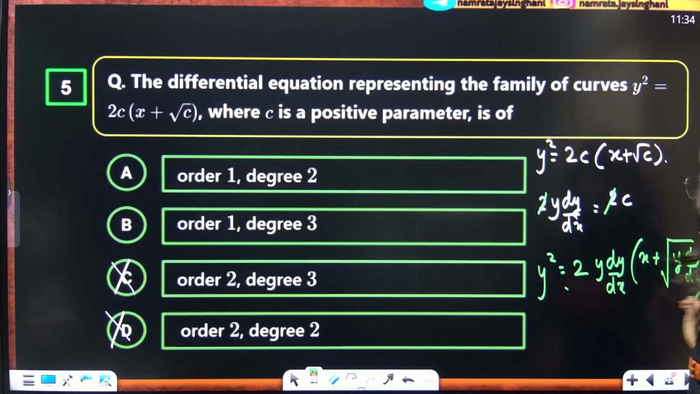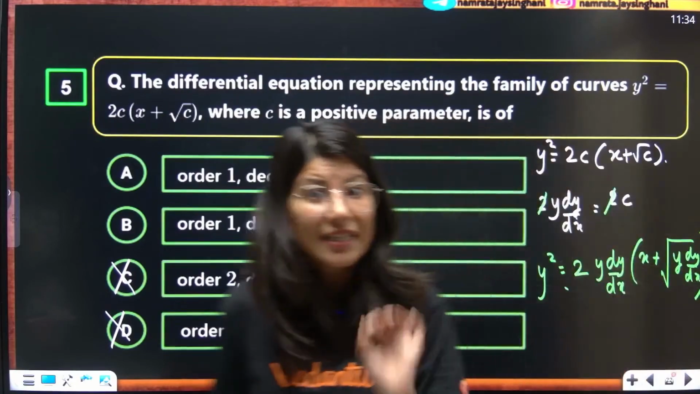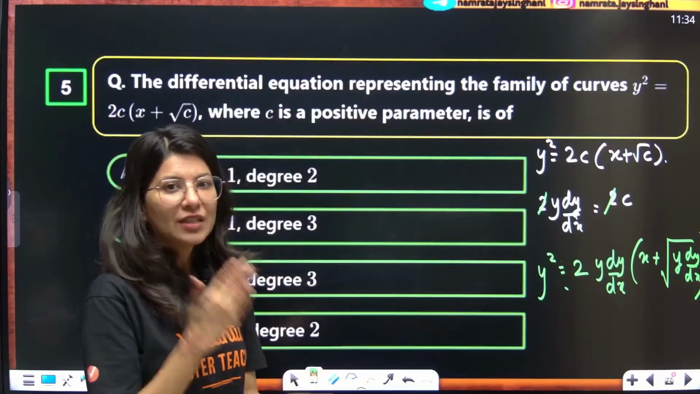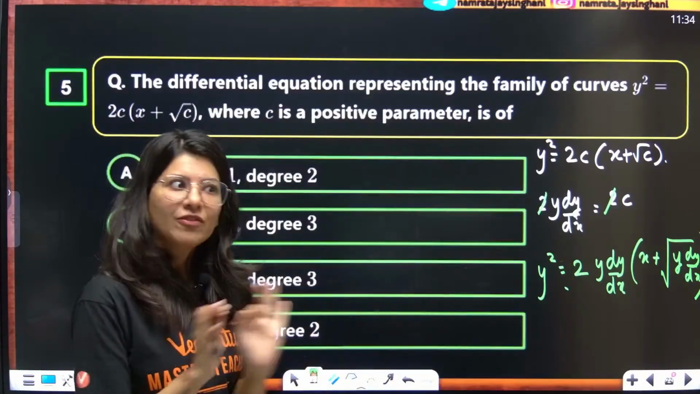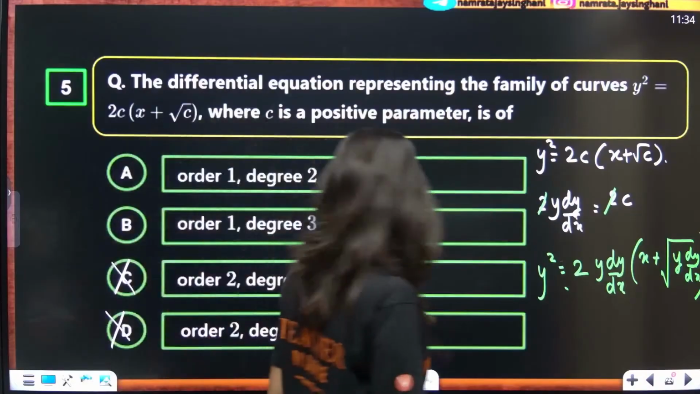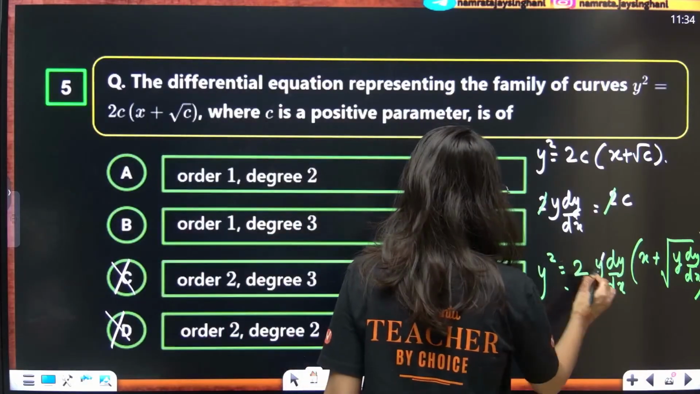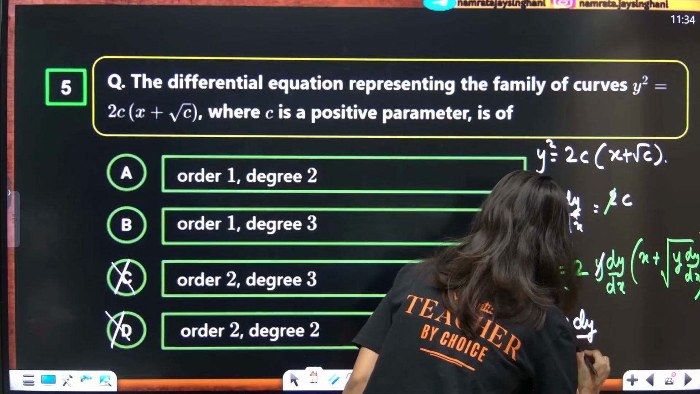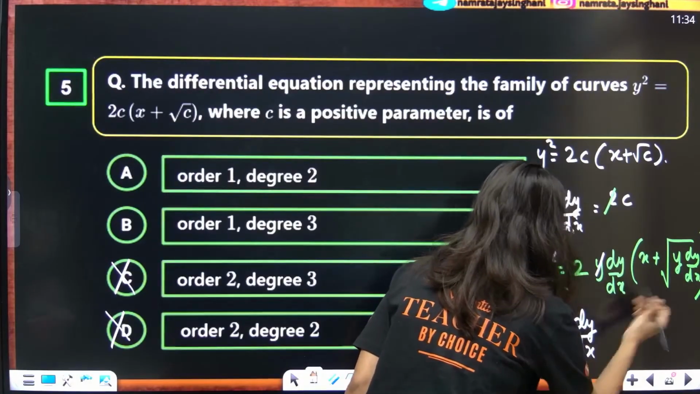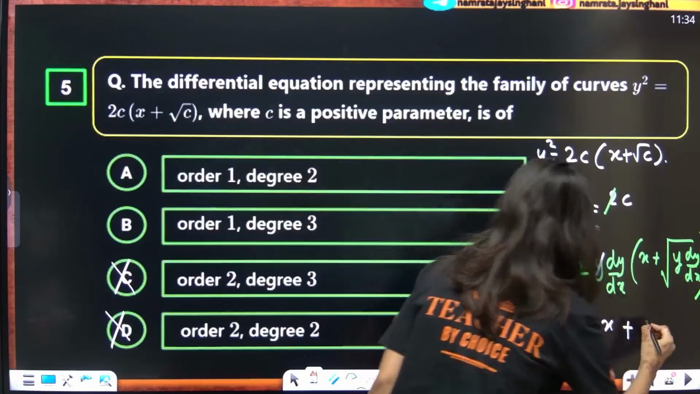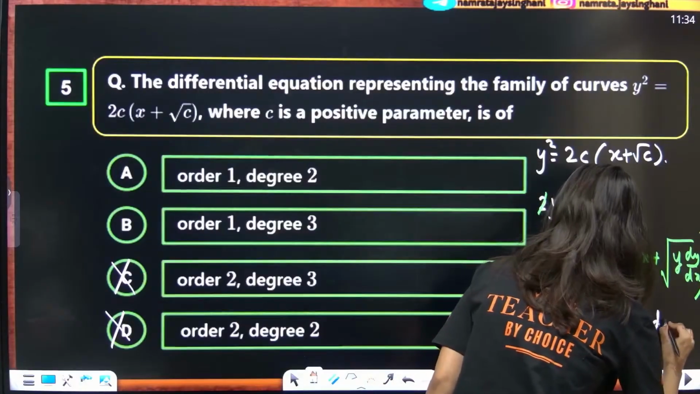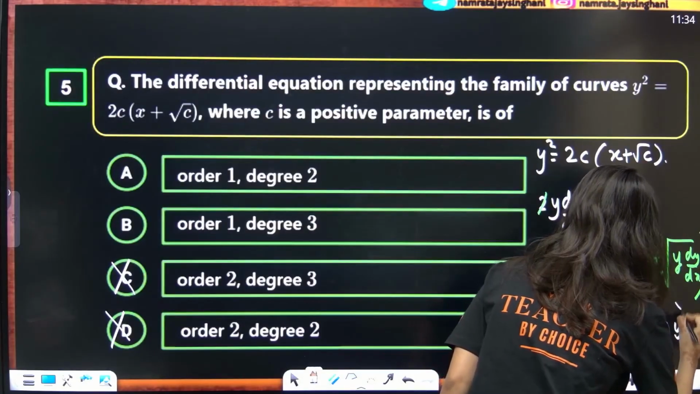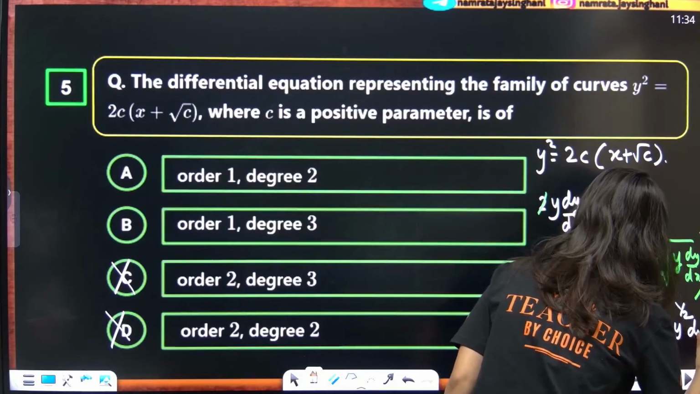This is how your differential equation will look. But now for the degree, we need to make sure that the differential coefficient dy by dx is free from square roots. So first, y I am going to cancel out. y is equal to 2 dy by dx into x plus 2 dy by dx into root, so y power half and dy by dx power half.